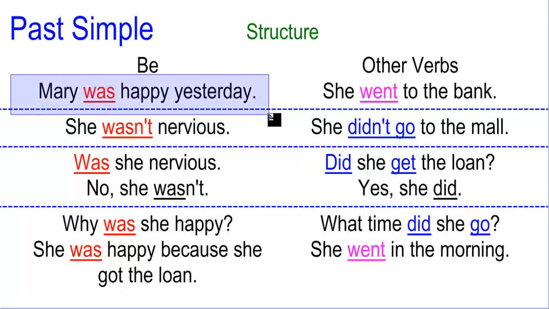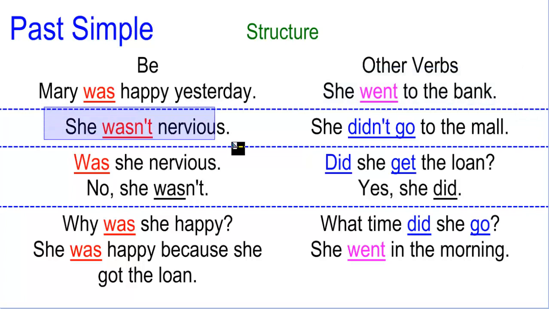So for example here, Mary was happy yesterday. She went to the bank. She wasn't nervous. She didn't go to the mall. And then one friend tells you, was she nervous? Okay, was she nervous? It's with a question mark, obviously. Was she nervous? No, she wasn't. Did she get a loan? Yes, she did. So you see, normally we can also make questions with the verb to be, but we can also make questions with other verbs.